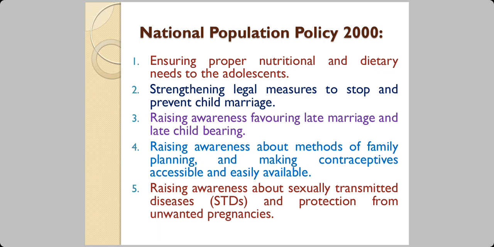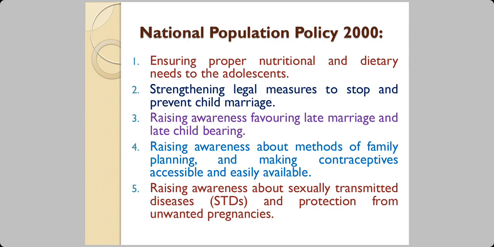But in an underdeveloped country or a developing country like India, we still want our children to get married just after their graduation, if they're 20, 21 years old, let them go to their house, we say, or let them get married, and then that boy will become a responsible person. It usually does not happen, but that is the thought of the common people. So this policy aims at creating awareness that late marriage is always better and late childbearing is always better.